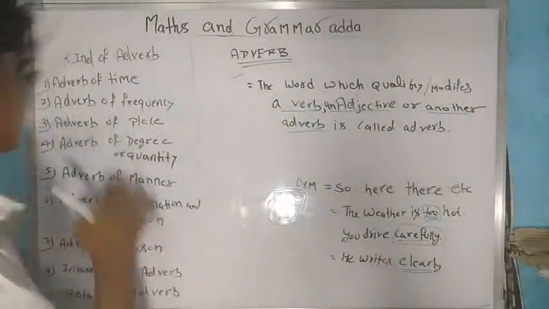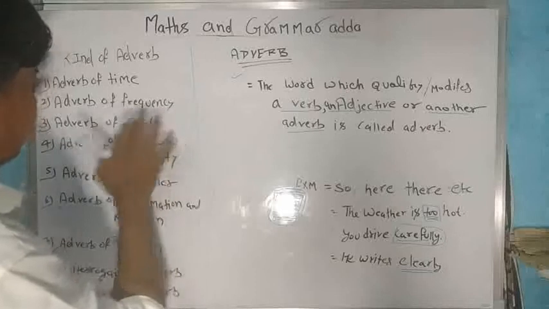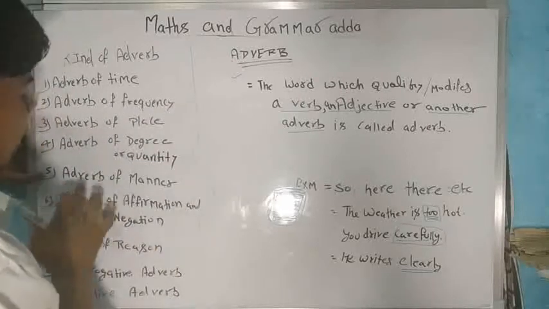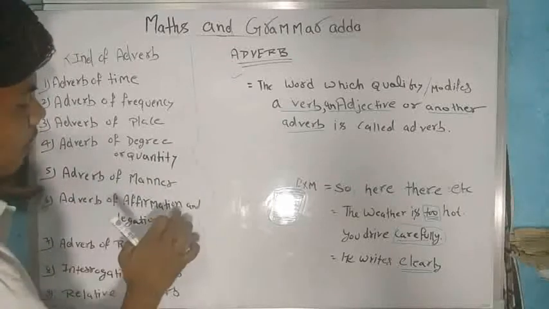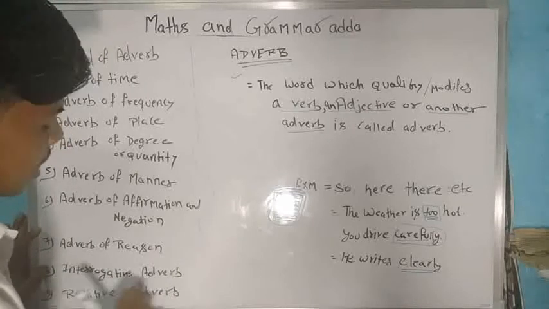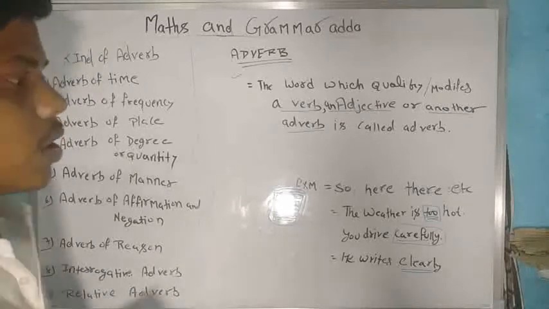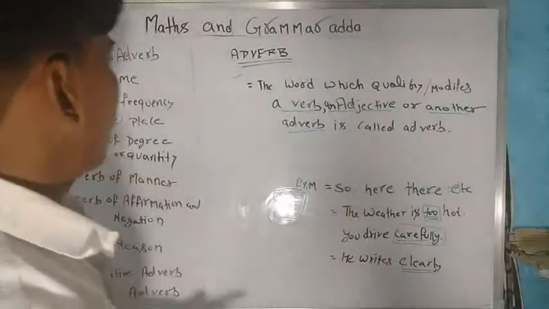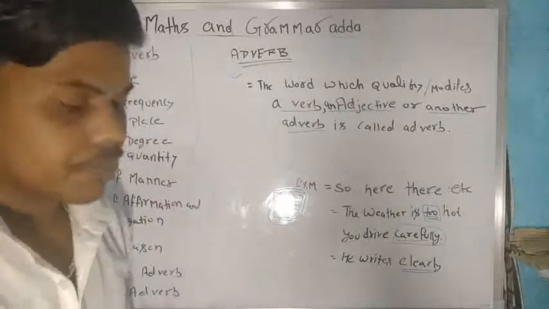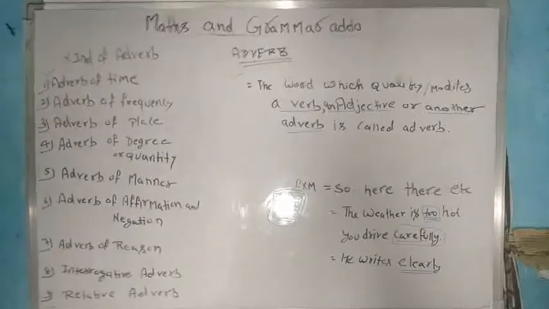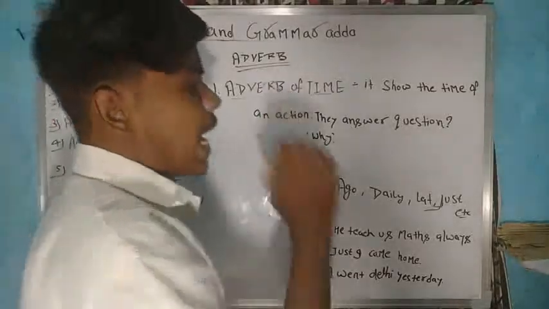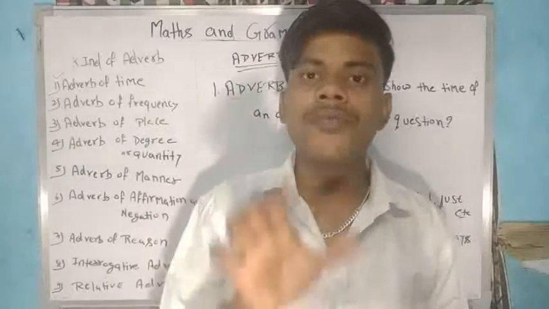There are 9 kinds of adverb. First is adverb of time, adverb of frequency, adverb of place, adverb of degree or quantity, adverb of manner, adverb of affirmation and negation, adverb of reason, interrogative adverb and relative adverb. Now we will study the first part, adverb of time. What is adverb of time? What is the work of adverb of time?